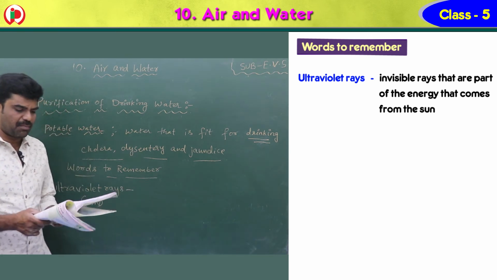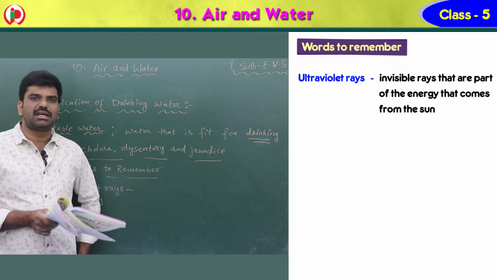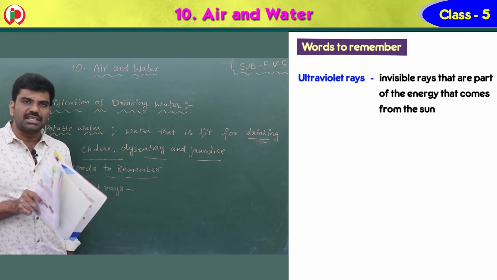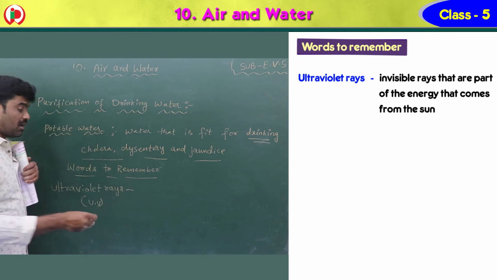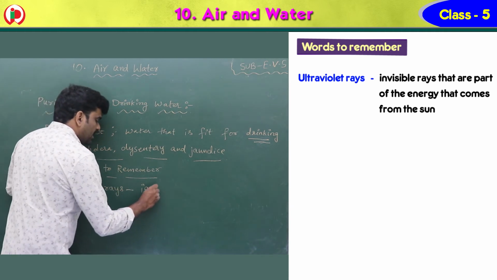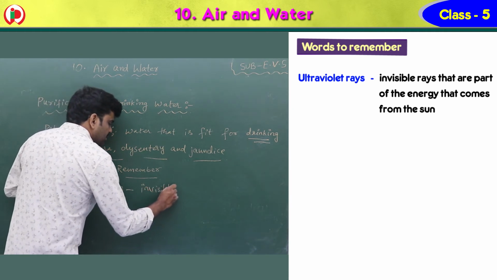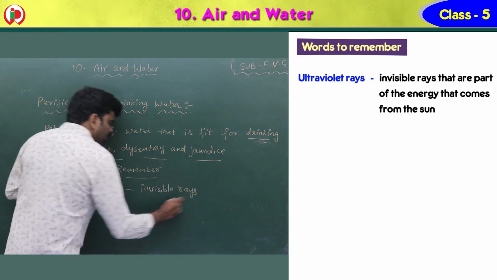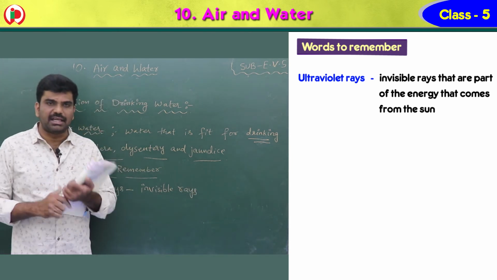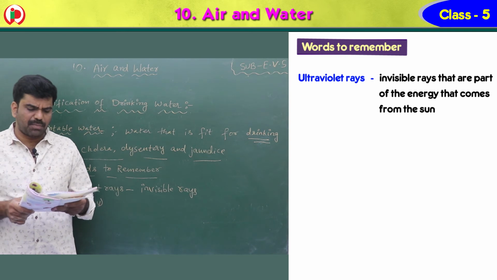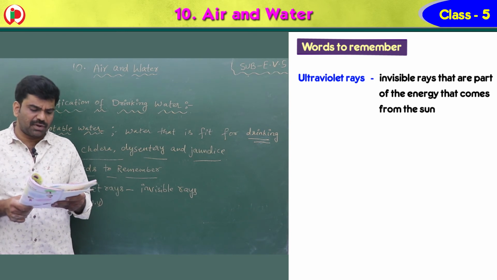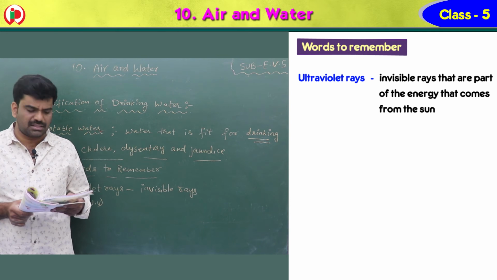Invisible rays that are part of the energy that comes from the sun. So these are invisible, which means they are not visible, we can't see them. Invisible rays that are part of the energy that comes from the sun are called UV rays.